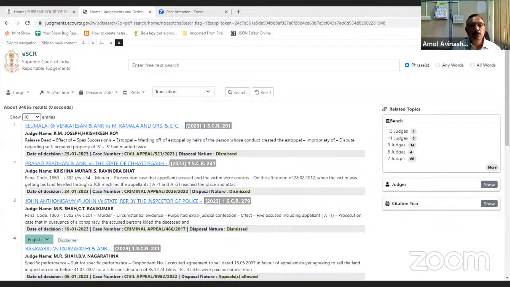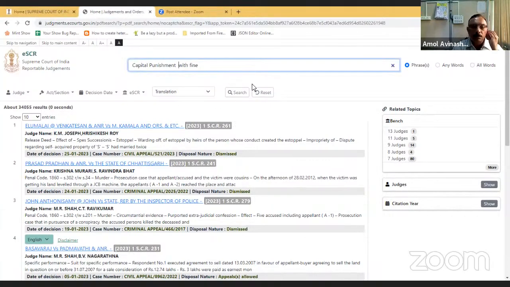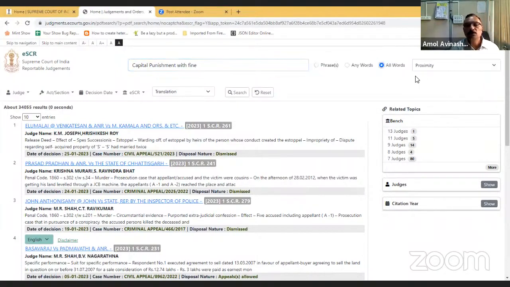Similarly, you can search for all words. So I want to search capital punishment with fine, where all these words should be there in the judgment, and then we have a proximity there. You can select 20, 40, 60, 80, 100.